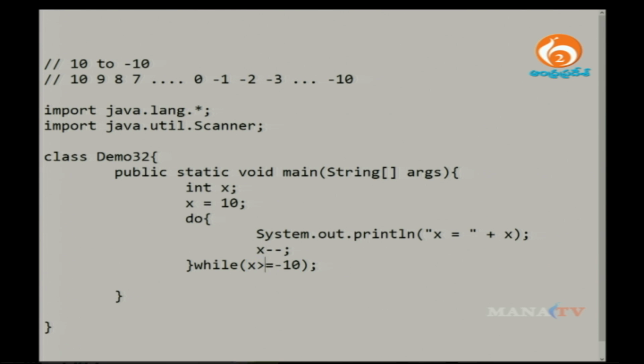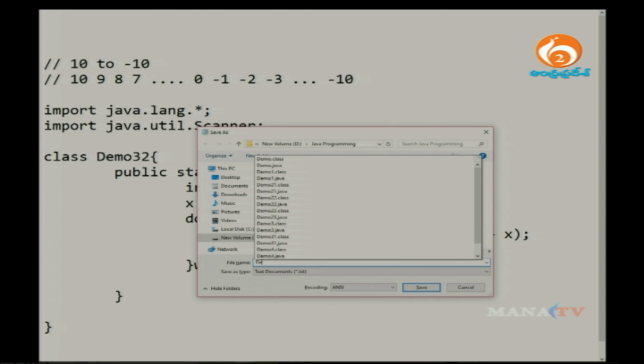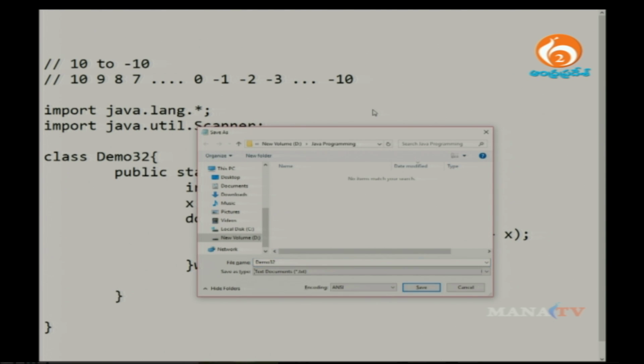The value of x has to be greater than or equals to minus 10, so the loop repeats while the value goes from plus 10 to minus 10. I save this program as demo 3.2, with the extension .java.